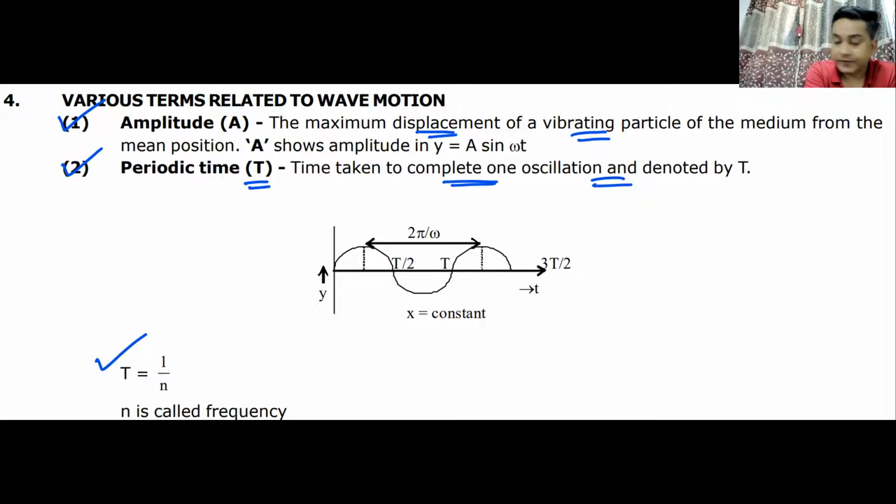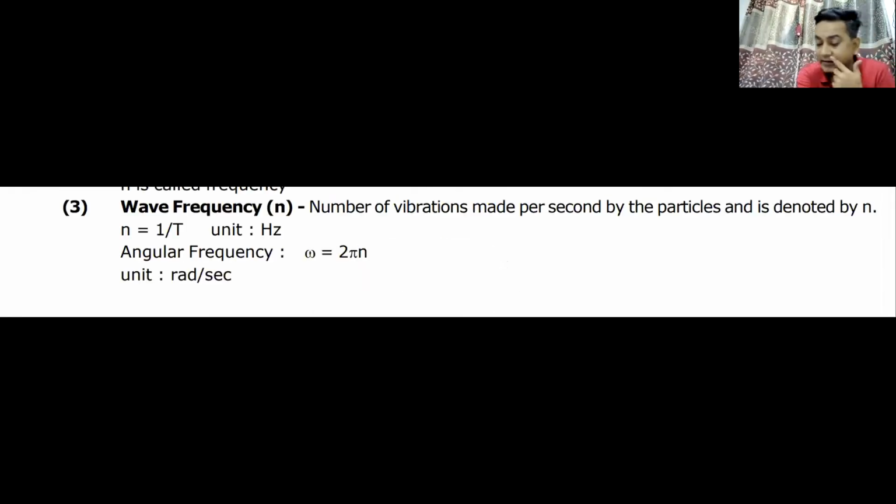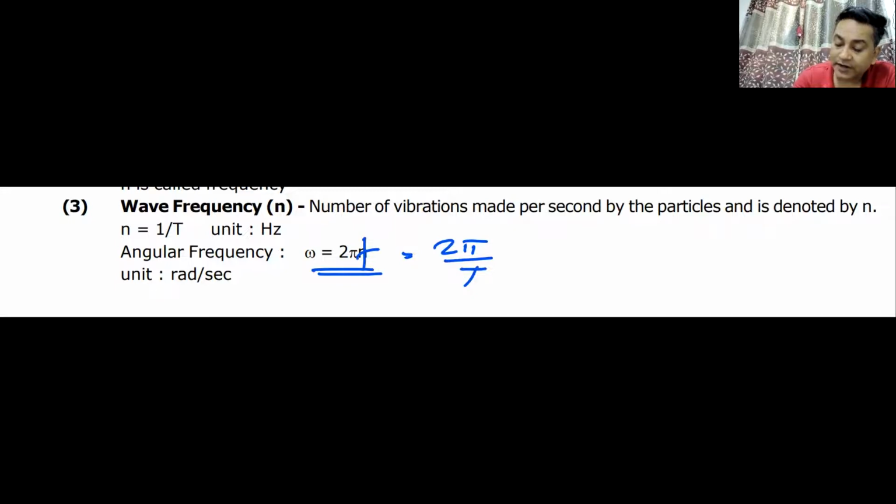Wave frequency is the number of oscillations in 1 second. Omega is 2 pi n or 2 pi f, or it is 2 pi by T. Do we understand this? Yes or no? We have already seen it many times in simple harmonic motion.